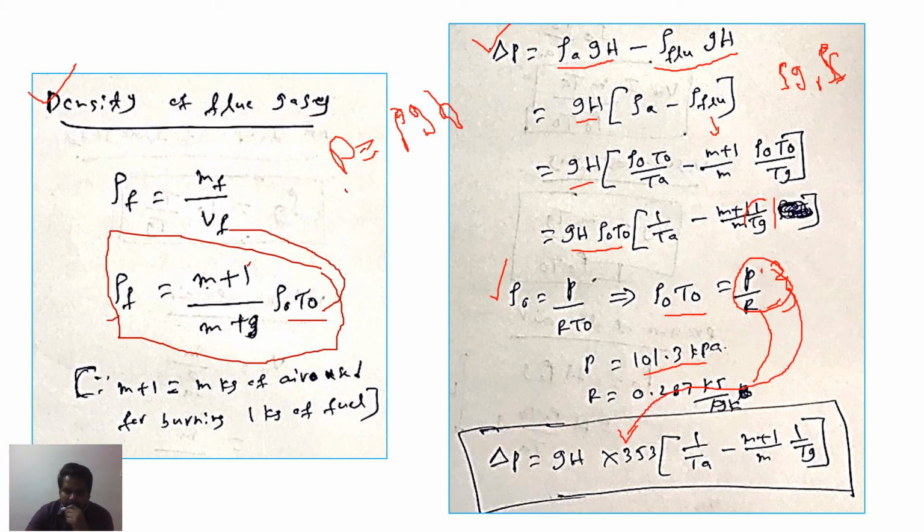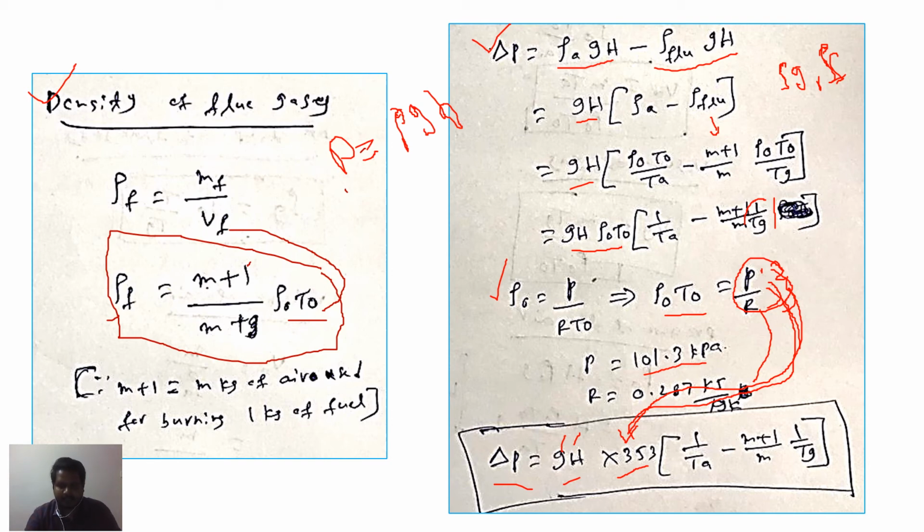the value would be 353. So finally we can write delta P equals GH into 353, where G is the gravity and H is the height of the chimney. 353 came from this P by R, into 1 by Ta, where Ta is the temperature of the air, minus m plus 1 by m into 1 by Tg.